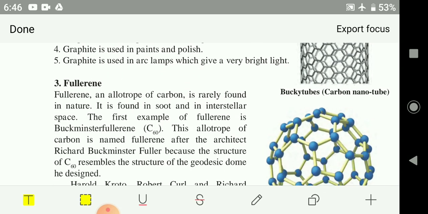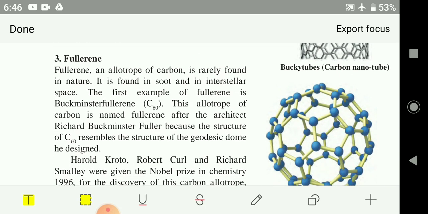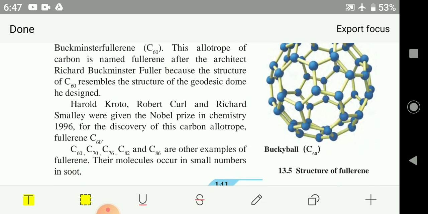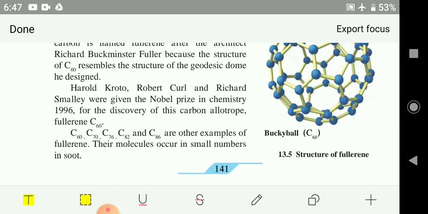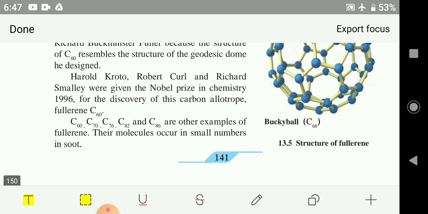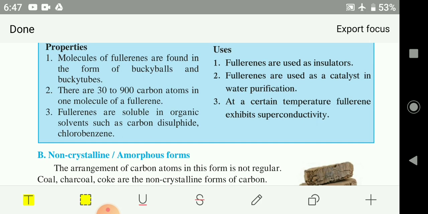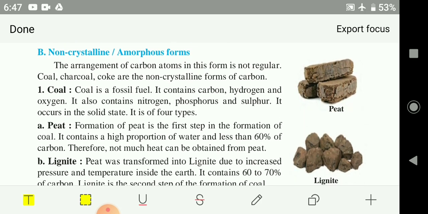Next is fullerene. This is another type of allotrope of carbon. It is a bulky ball. Buckminsterfullerene is named after the scientist Richard Buckminster Fuller. It can be made up of 60 carbon atoms or 120 carbon atoms, but it is in the form of a ball, a sphere, so it is called a bucky ball. Learn the properties and uses of fullerene. Next, the non-crystalline, amorphous form.